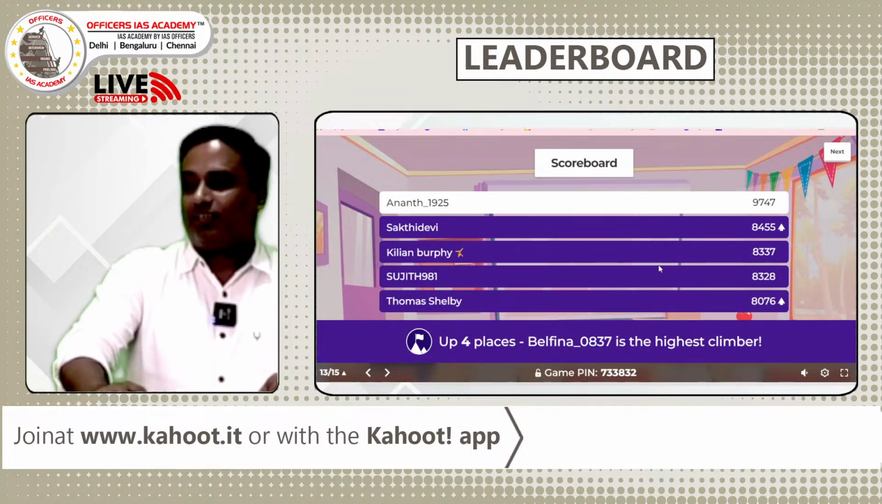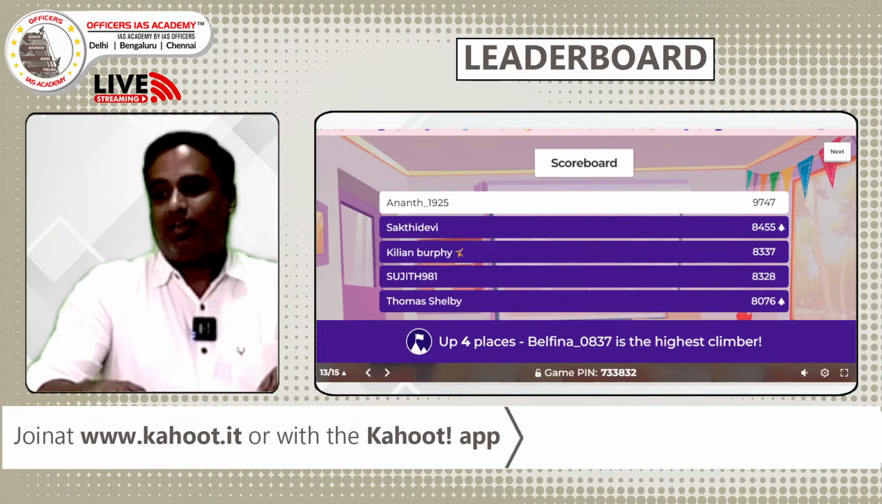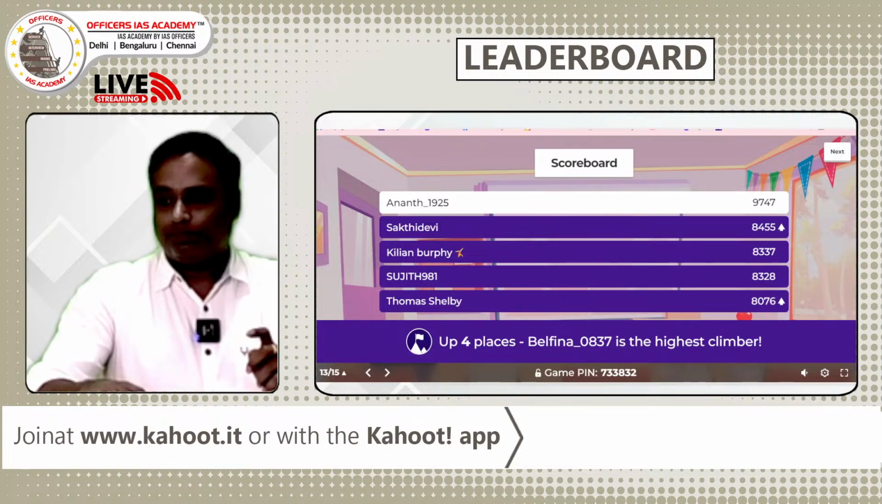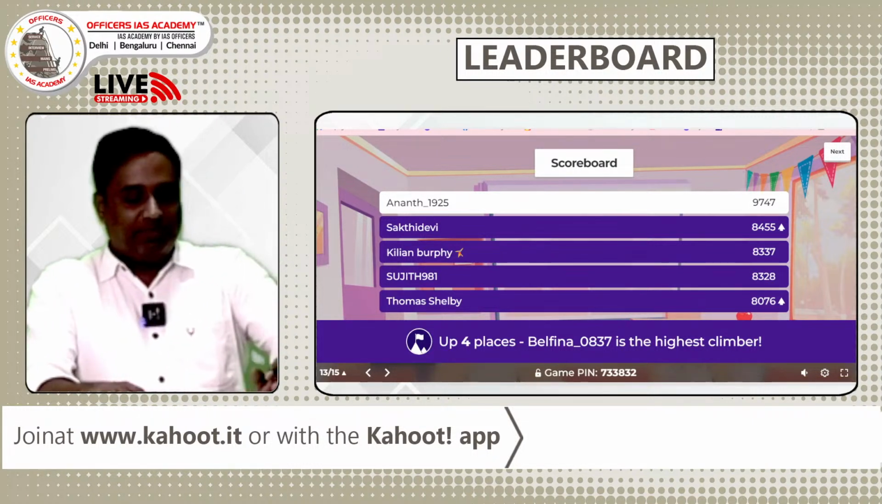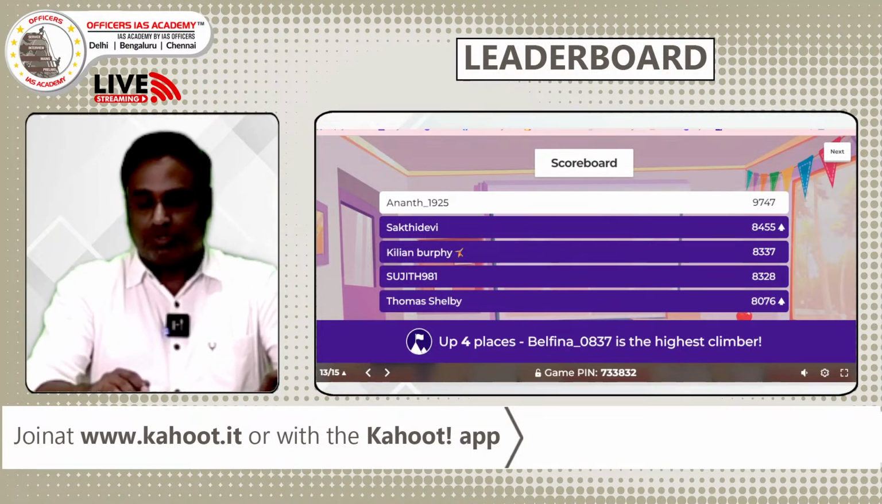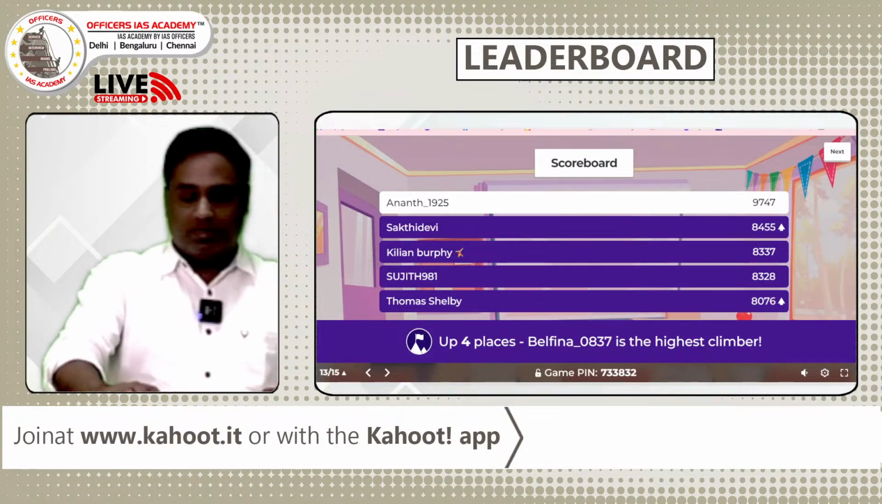Still Anand maintained the spot. Sakti Devi climbed to the second spot, a great achievement. Kilan Barbi is in the third, Sujit fourth. Thomas Selby, so Belfina first time is coming into the scene, so he climbed to the 4th spot. Possibly the difference between Anand and Sakti Devi is 1,300. So still we have 2 questions, all double point questions. Possibly anyone can come into the first spot and second spot. Okay, so I'll go to question number 14.